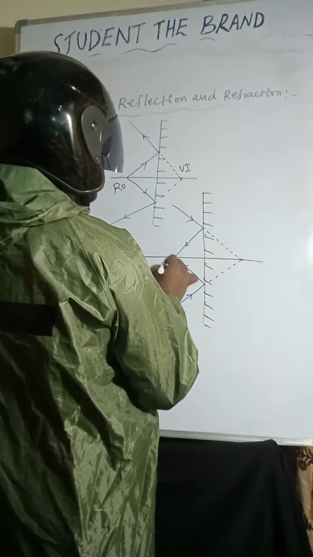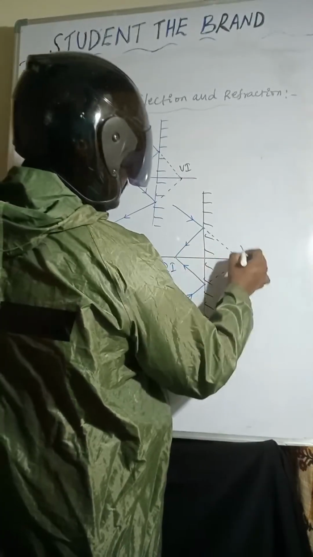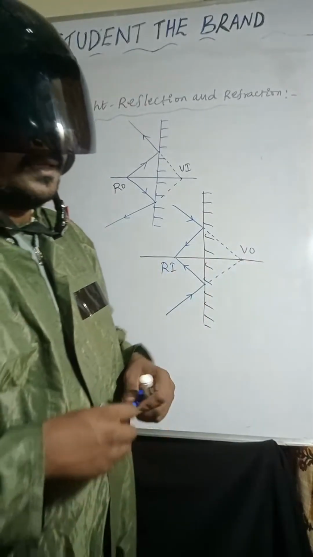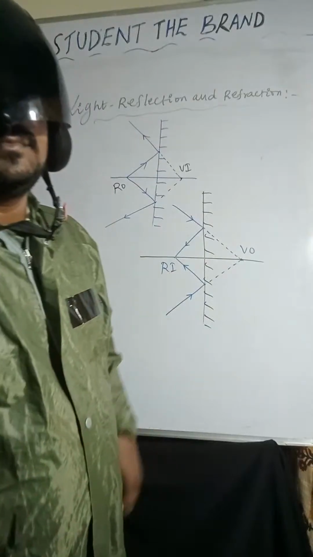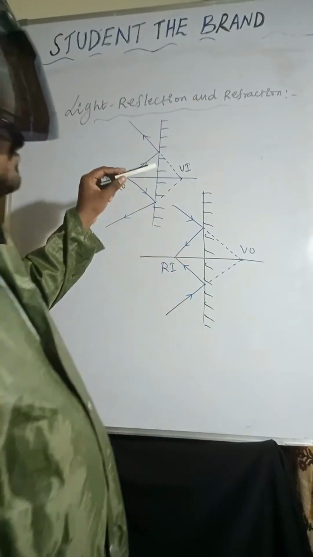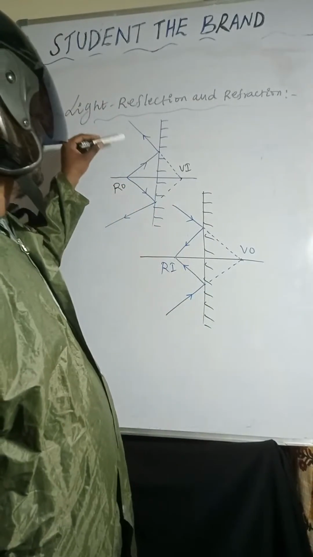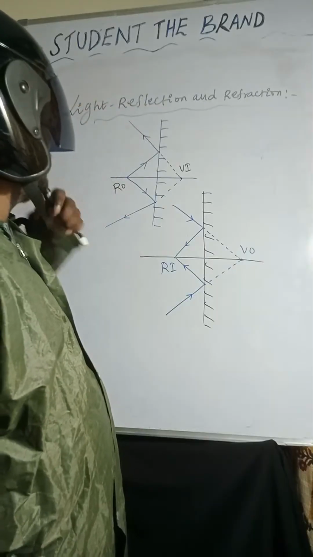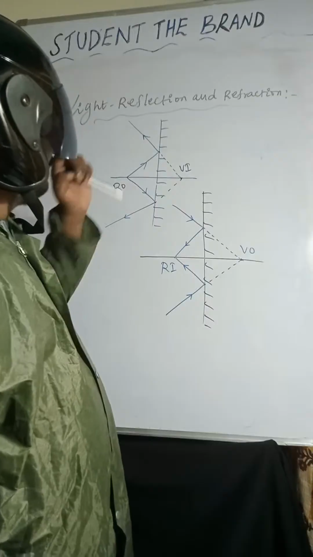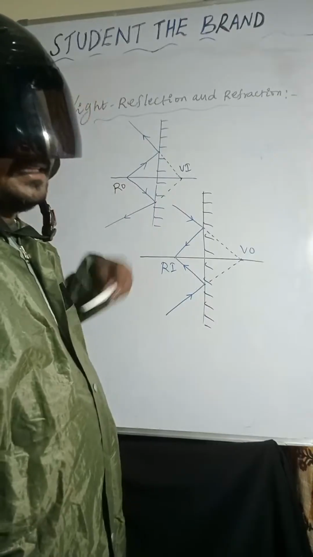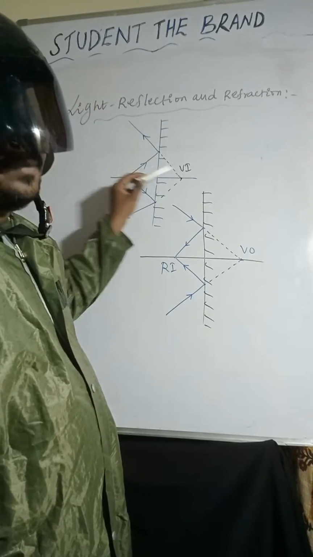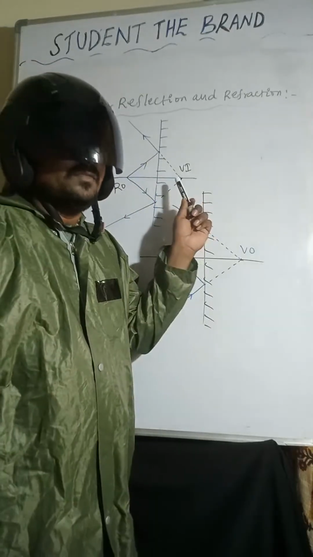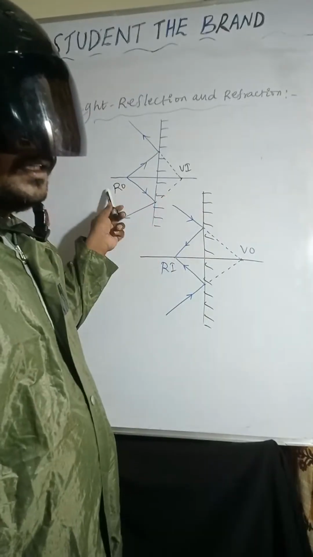This is a real object and virtual image. Now you can observe here. Light rays are coming from the object. After reflection, the light rays are moving away from the principal axis. If you extend these reflected light rays, they meet at one point. That is called a virtual image. So this is a real object.